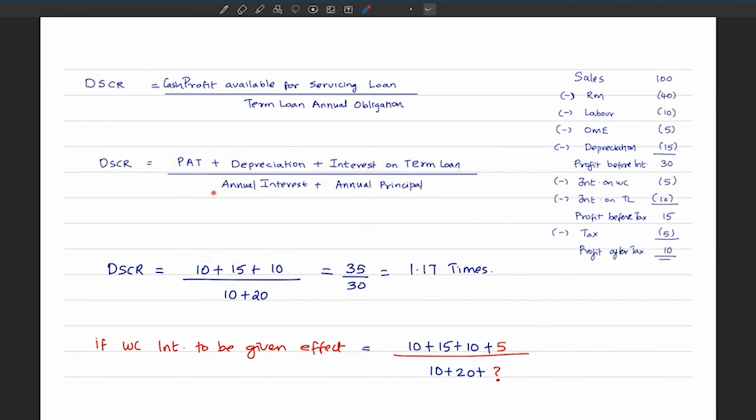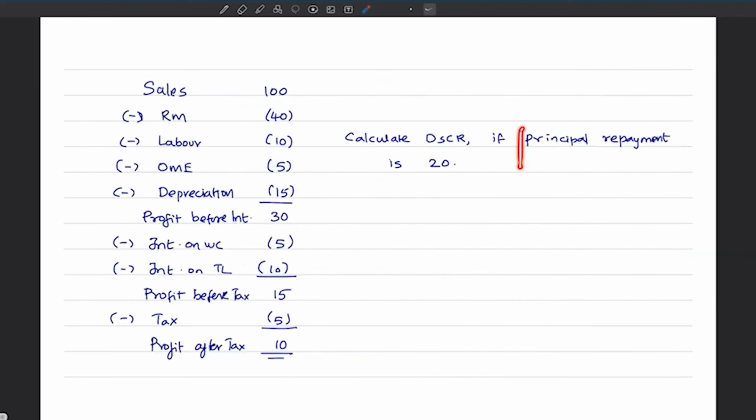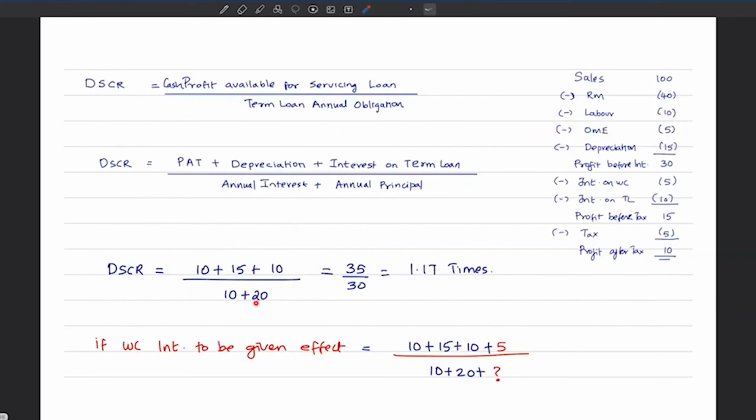What is the denominator? It is annual interest, which we have already written in the numerator, which is 10. We'll bring that over to the denominator also. Then annual principal, which is given as additional information in this case: principal repayment is 20. So we'll write that also here. So numerator is 10 plus 15 plus 10, 35. Denominator is 10 plus 20, which is 30. And if you calculate DSCR now, it is 35 by 30, 1.17 times.